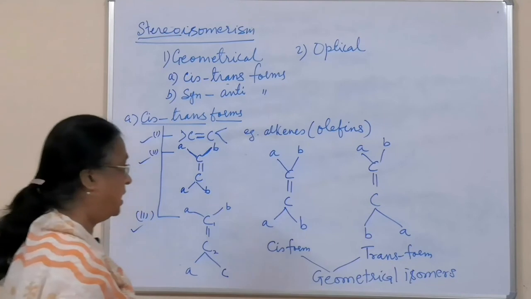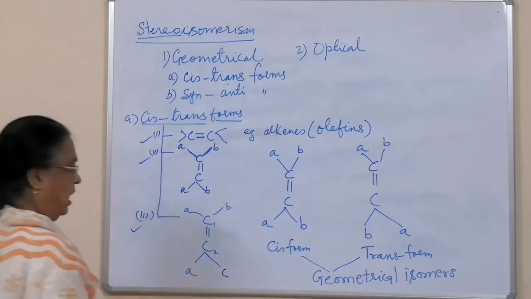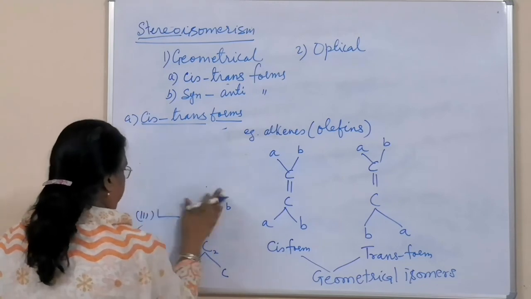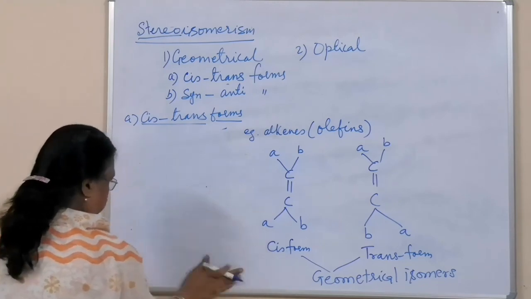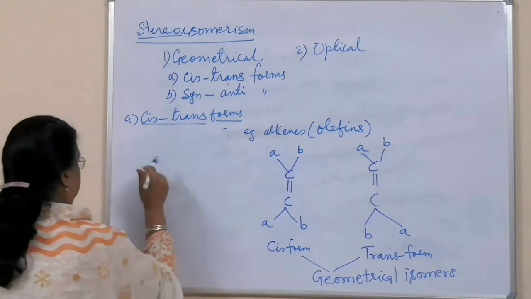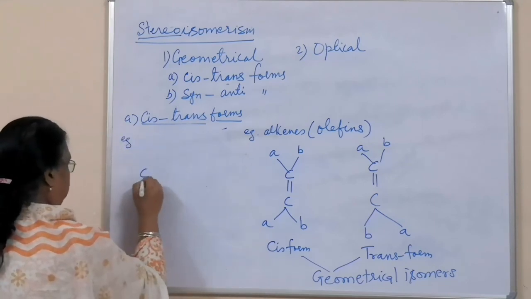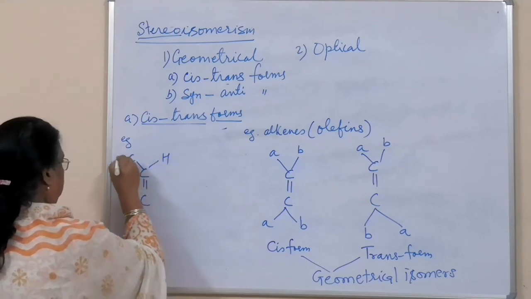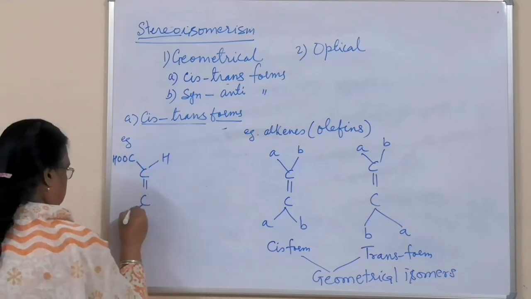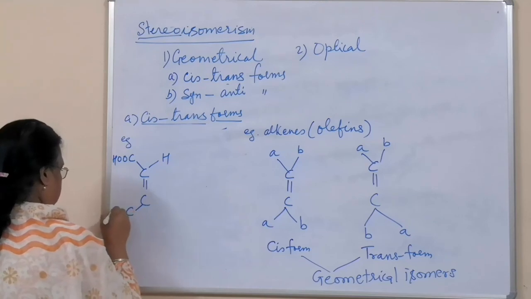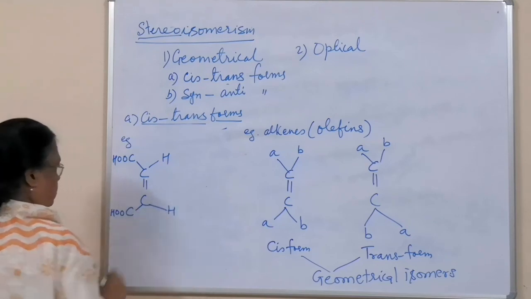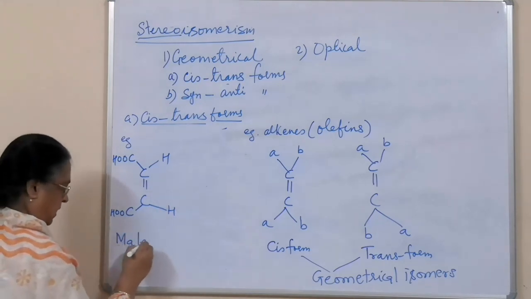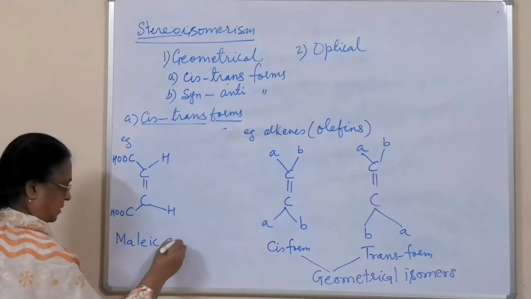I hope this is clear to you. And now I give you one example which is very popular and mentioned in your syllabus. Take one example: C double bond C, with COOH and H, COOH and H. This is called maleic acid.